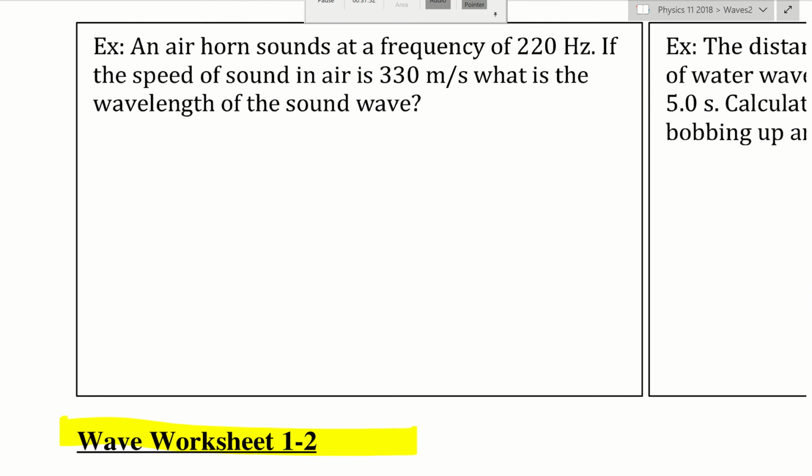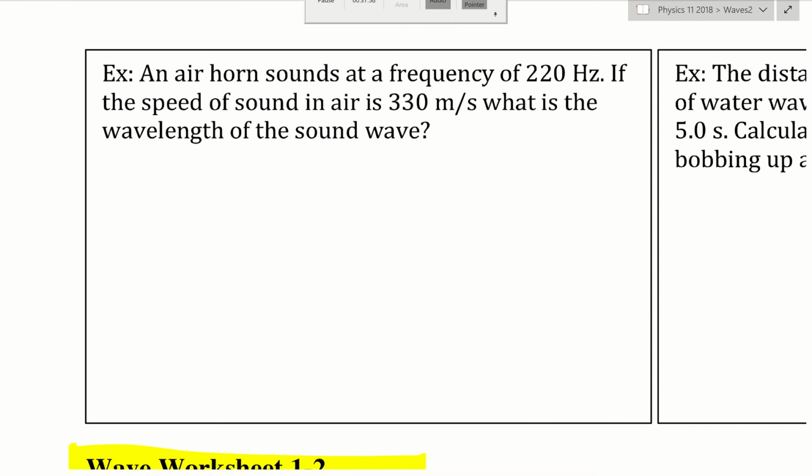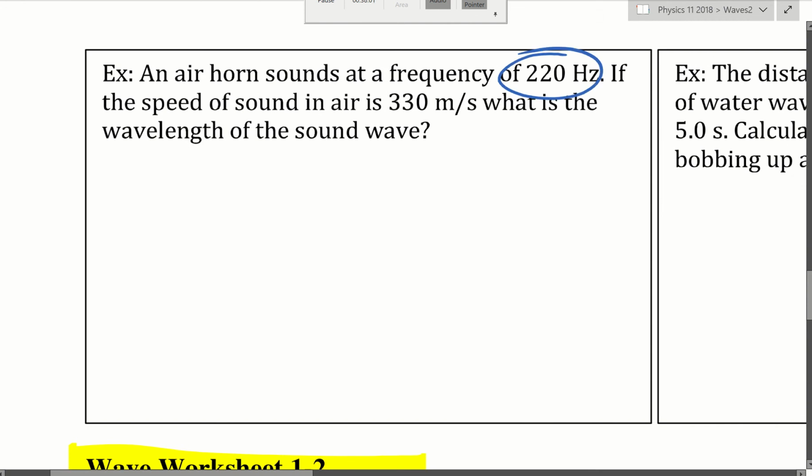All right, so going down to here, let's just do two very quick examples. You have an air horn with a frequency of 220 hertz. If the speed of sound in the air on that day, okay, so now you look at this number and you're saying, hey, this is not the 343.